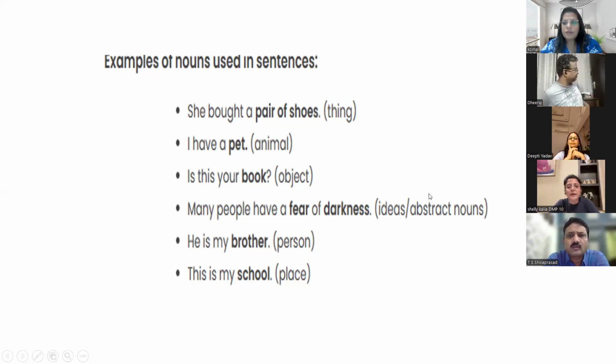Shall we go procedure-wise, one by one. Ma'am, right now we are just talking about the noun. So just focus on the nouns.